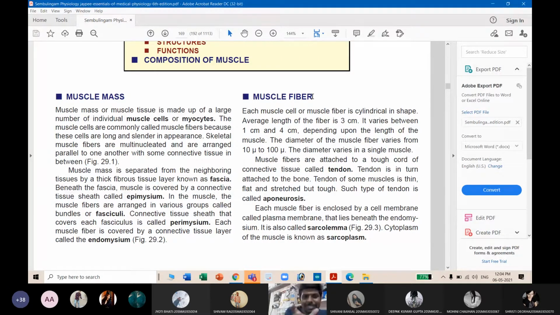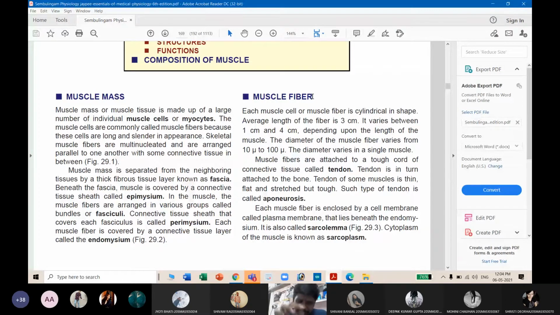So muscle mass will have all the associated structures to it. It will have the bone and it will have the muscle. That muscle will connect with the bone with some tendons. Near the tendon and the bone, there will be something called aponeurosis. So all the parts together can be stated as a muscle mass.